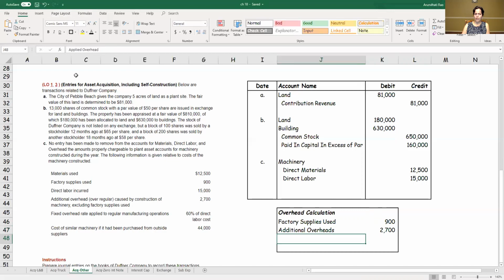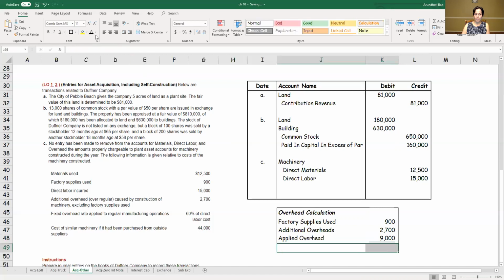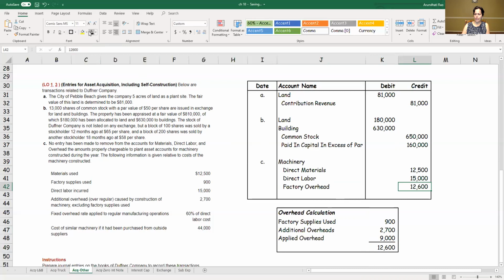So there's another cost over here, the applied overheads, 60% of labor. So 15,000 is my labor cost that has been assigned to this particular asset. So 60% of that is going to be $9,000. So the total amount that I have over here, 12,600, that's going to be the factory overhead that I'm going to apply to this particular asset.